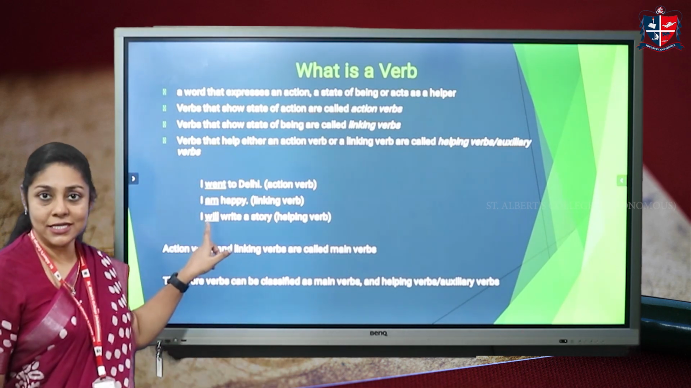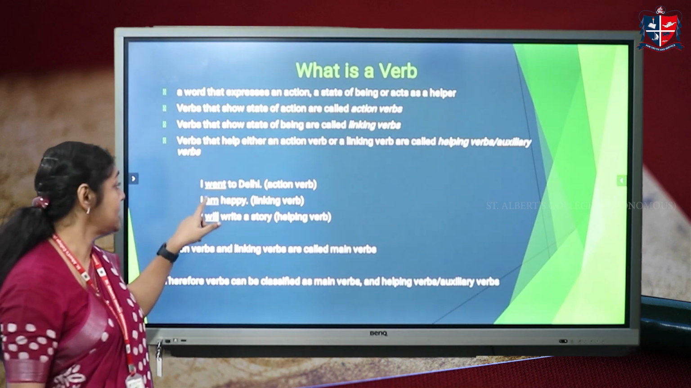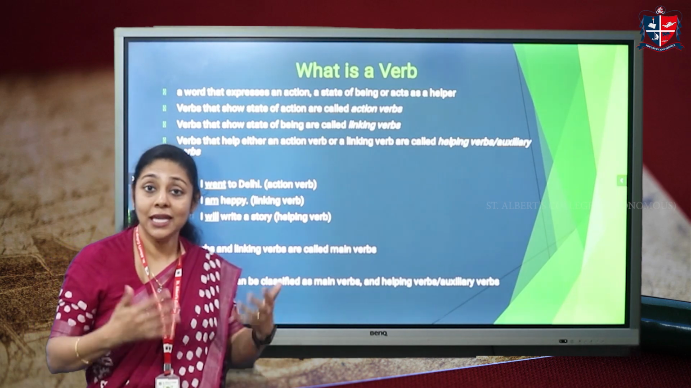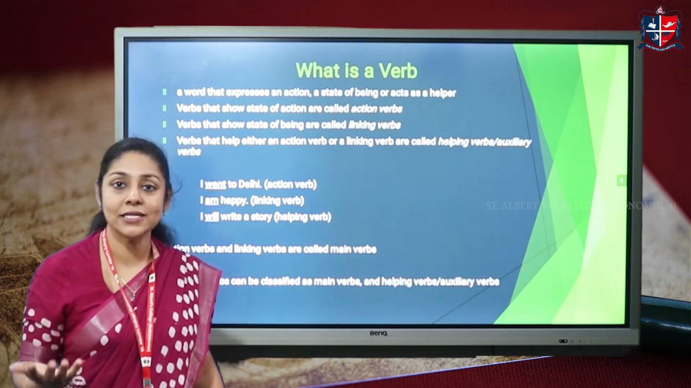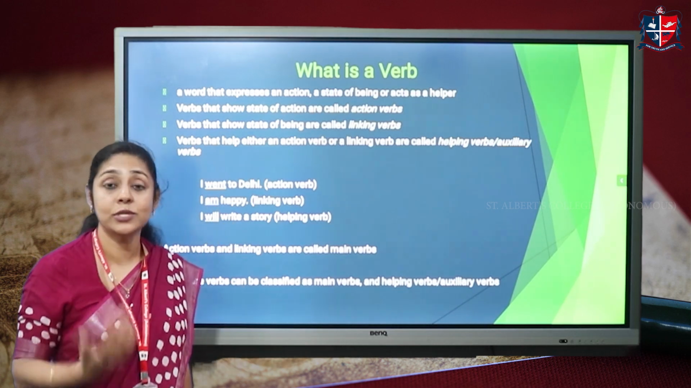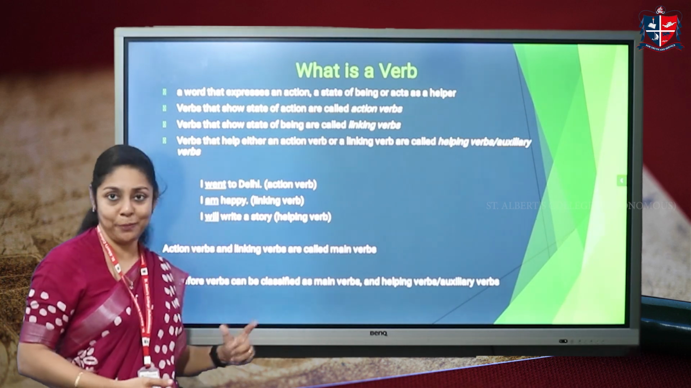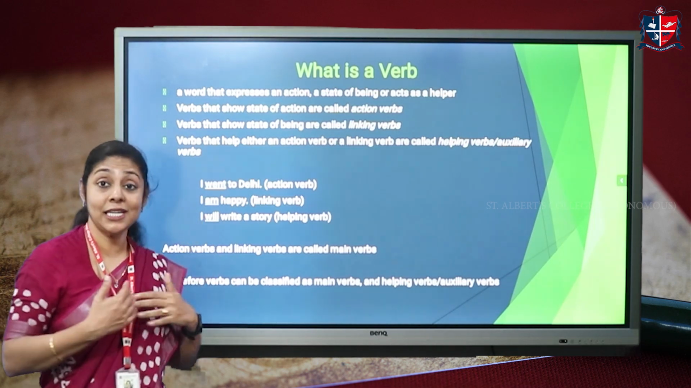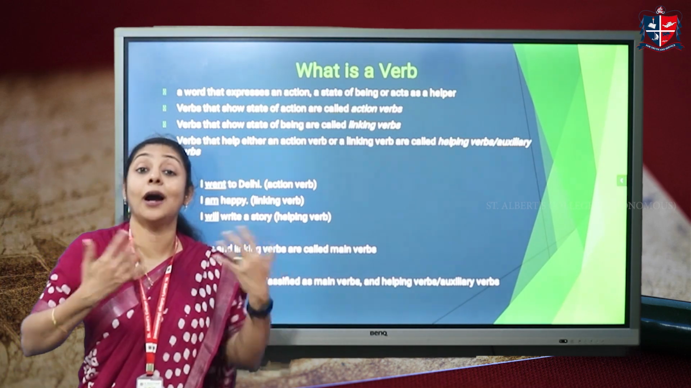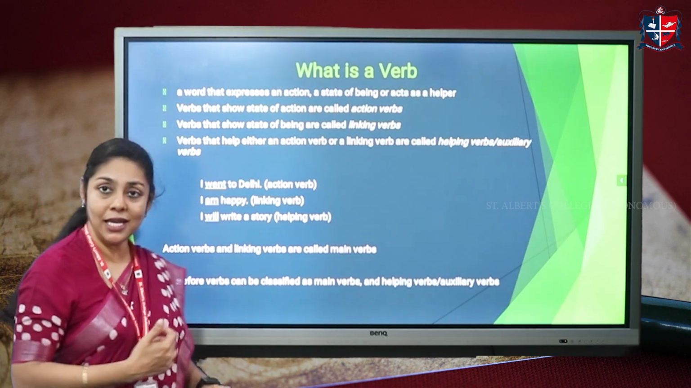See, look at this sentence. I went to Delhi. The verb in this sentence is went, right? And it shows an action, the action of somebody going somewhere. So this is an action verb because it denotes an action. Whereas in the second sentence, I am happy, this shows a state of being. The verb am shows a state of being. What are you? What do you feel like? So you say, I am happy. So it's a linking verb.